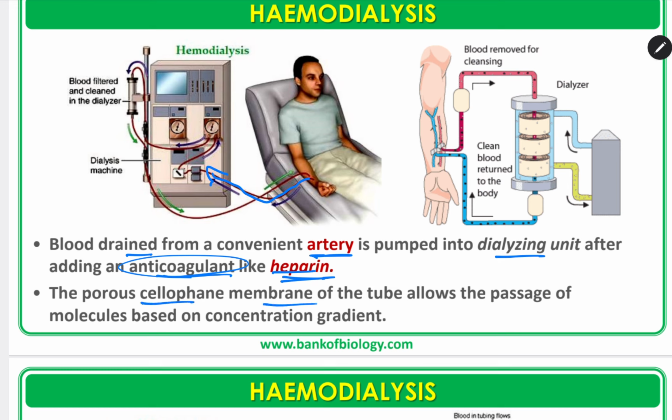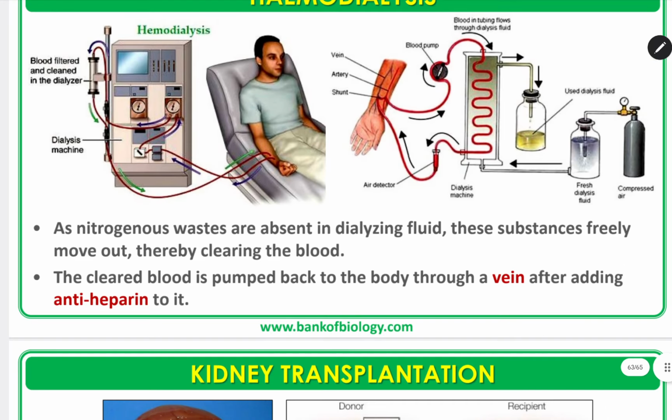The porous cellophane membrane of the tube allows the passage of molecules based on the concentration gradient. As nitrogenous wastes are absent in the dialyzing fluid, these substances freely move out, thereby clearing the blood through simple diffusion. The cleared blood is pumped back to the body through a vein after adding antiheparin to it. Then again antiheparin is added, then it goes inside the human body through a vein.